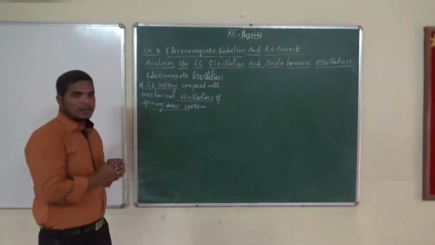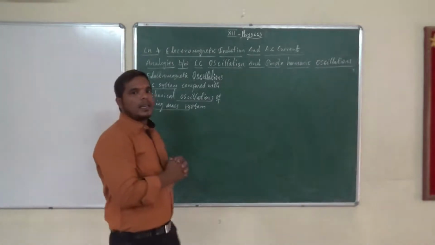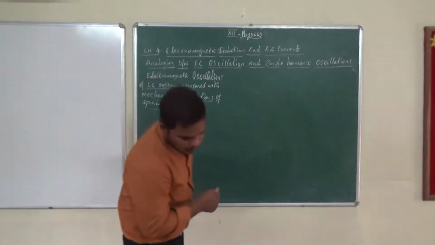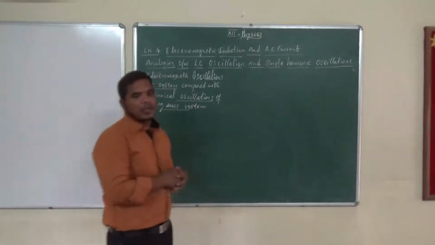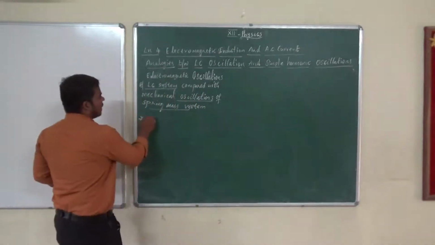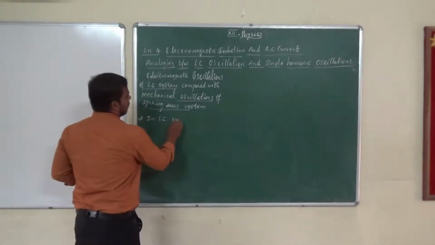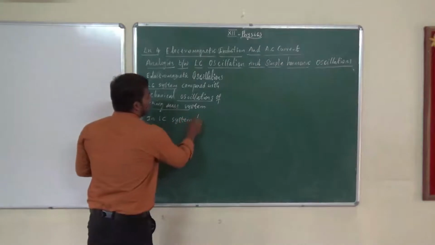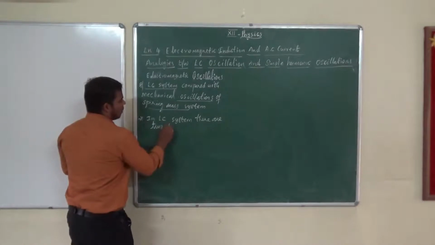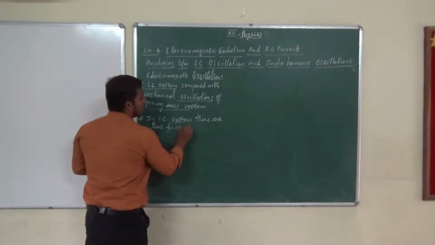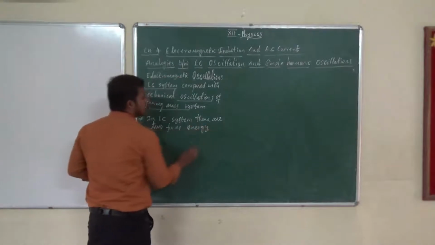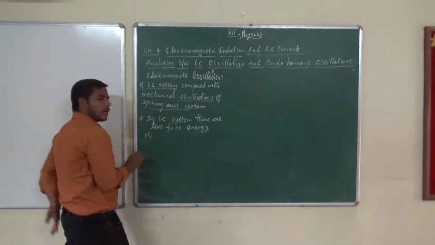We have to compare. We are applying the energy. Here there are two forms of energy in the LC system. One is electrical energy.